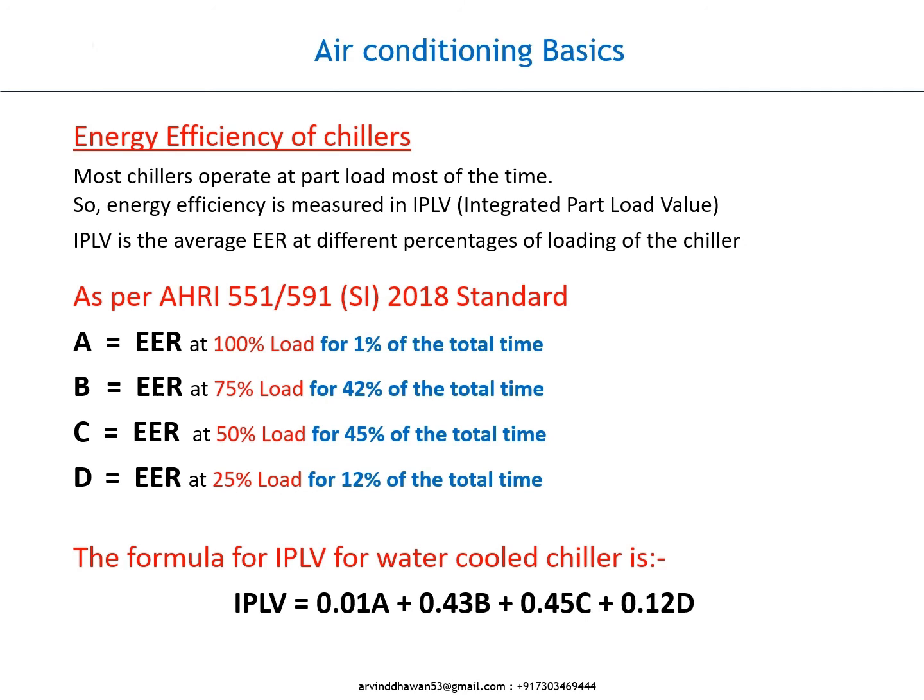D equals EER at 25% load for 12% of the total time. The formula for IPLV for water-cooled chiller is IPLV equals 0.01A plus 0.43B plus 0.45C plus 0.12D.